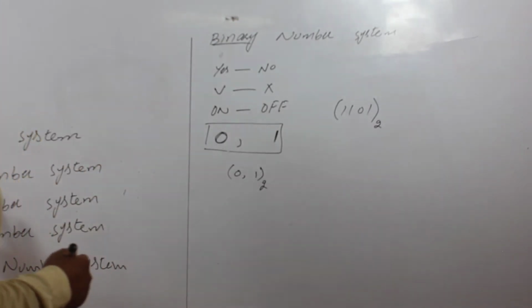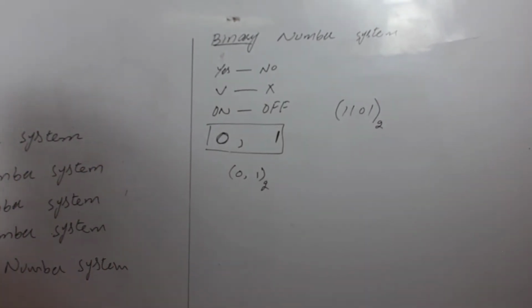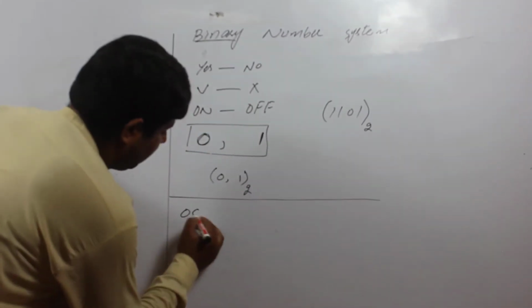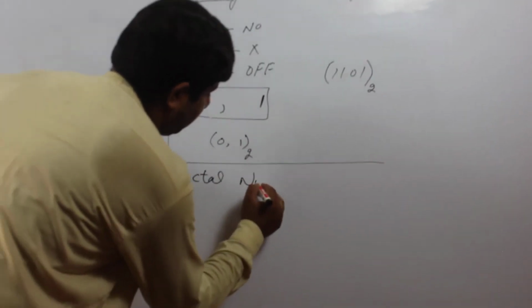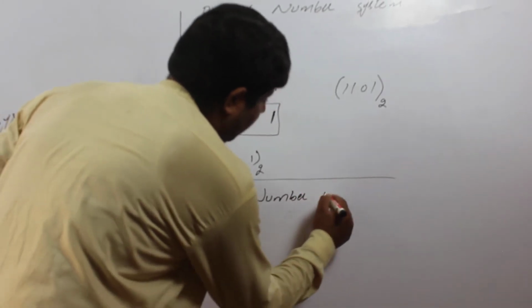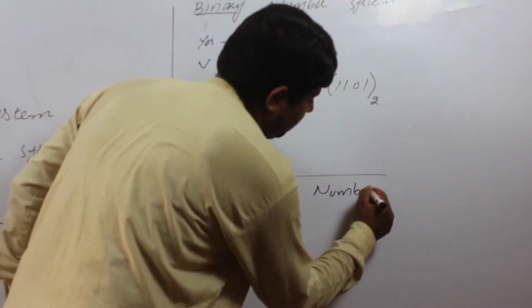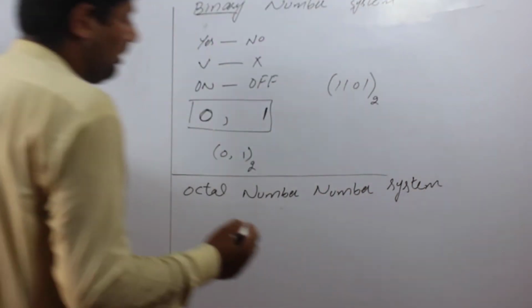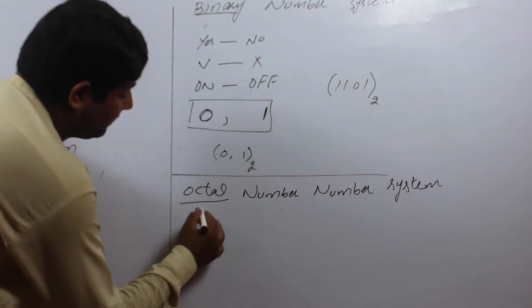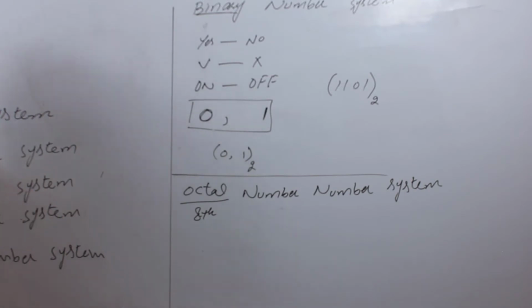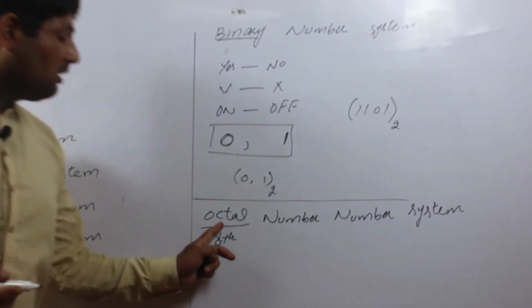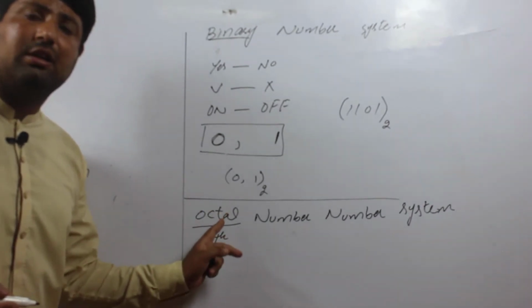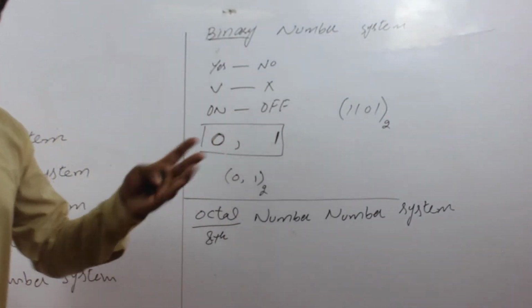Students, second type is octal number system. Octal number system means eighth. The word octal is derived from octet. Octet means eight.